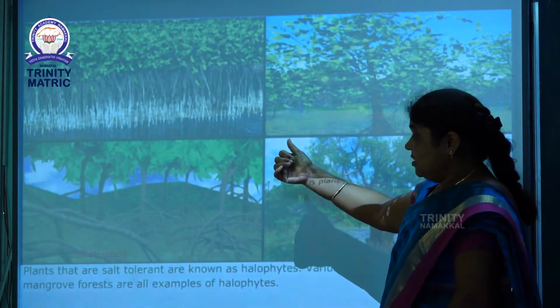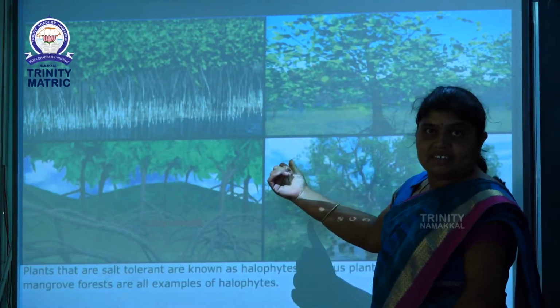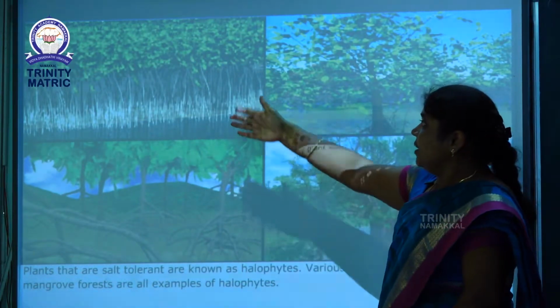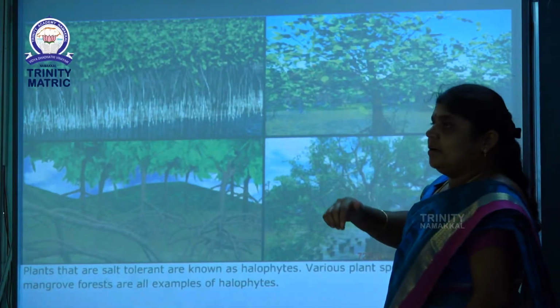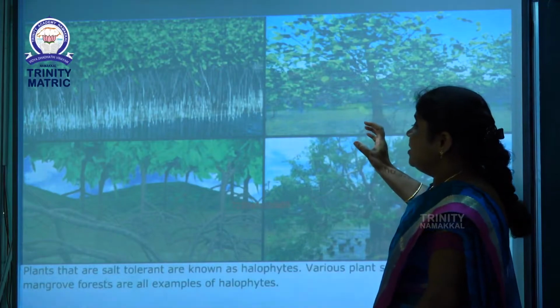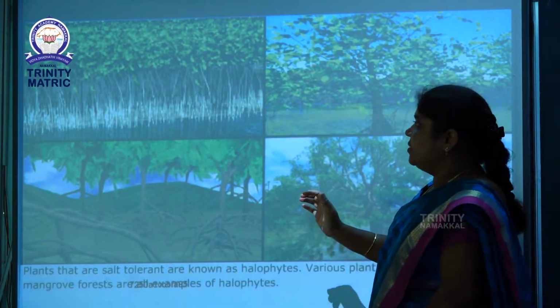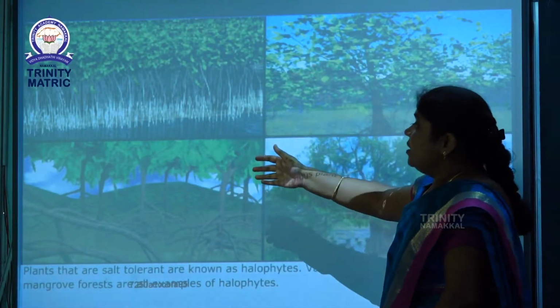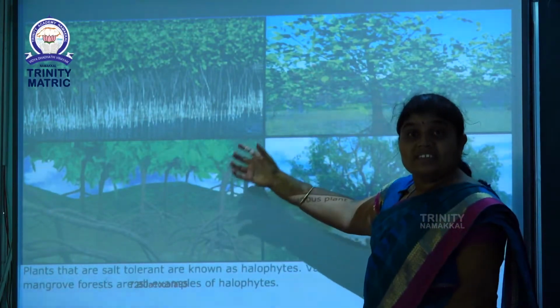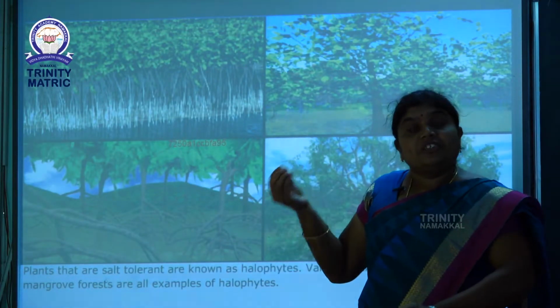See this picture. This picture shows marshy area plants. Plants live in marshy areas. Marshy area means the place is full of water-logged land. See, these plants have special features. What is the meaning of special features?